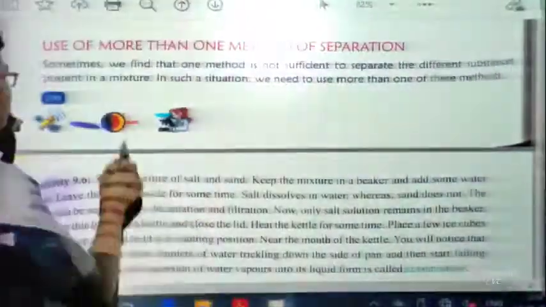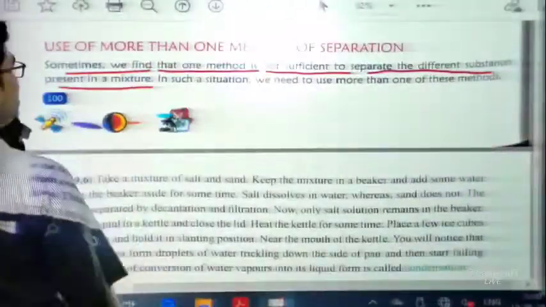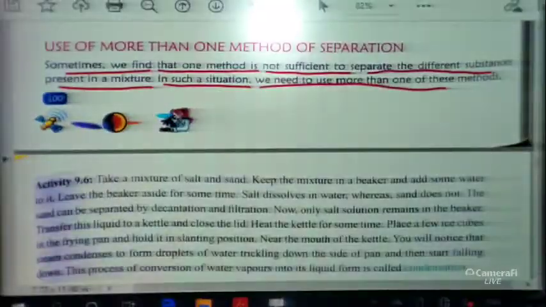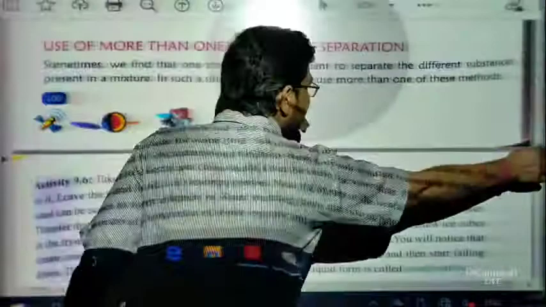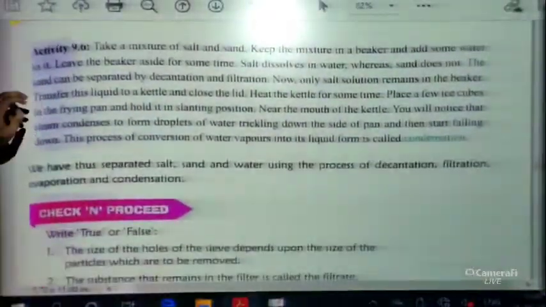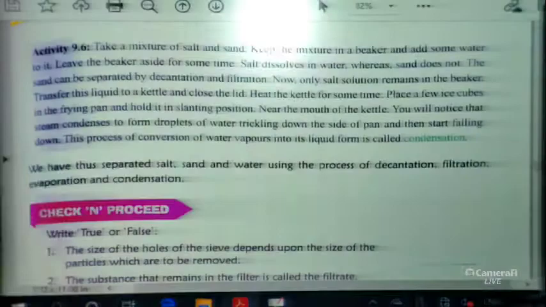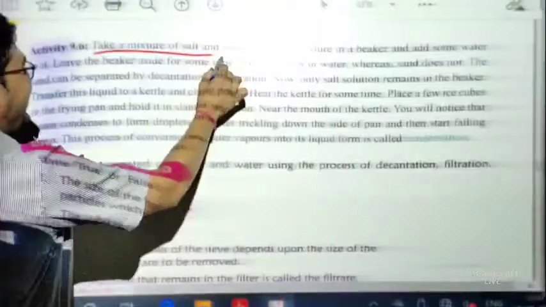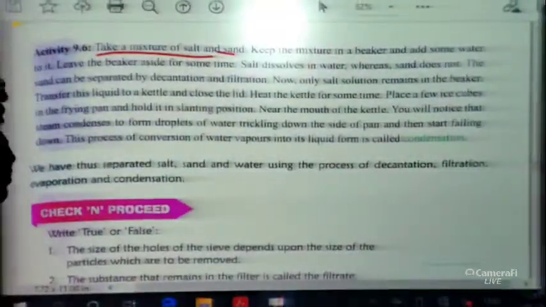Let us discuss. Sometimes we find that one method is not sufficient to separate the different substances present in a mixture. In such a situation we need to use more than one method. There are some situations where one method is not enough to separate these things, and in that case we have to use more than one method. So there is an activity. This activity tells us to take a mixture of salt and sand. First of all, we have to take a mixture of salt and sand.